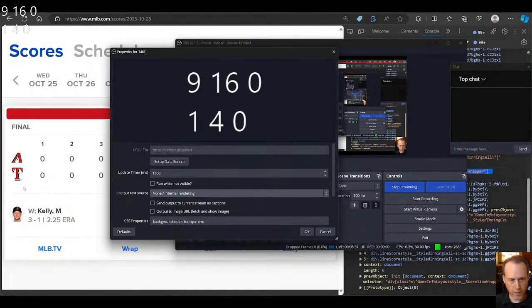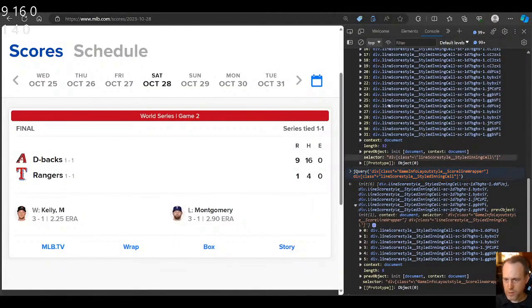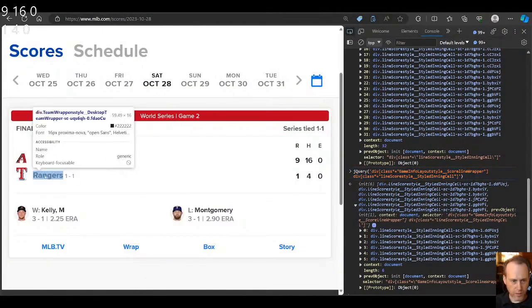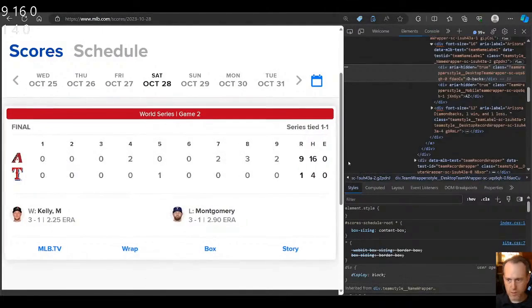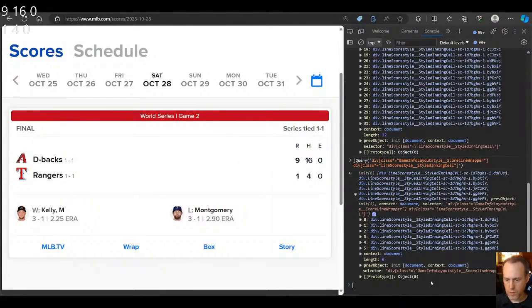We also want to get the names of the teams that are playing. And so for that, we'll have to do a little bit more CSS selector trickery. So let's figure out these elements here. All right, this one, I have team wrapper style desktop. So let's grab this one and go to console and do the same sort of deal.